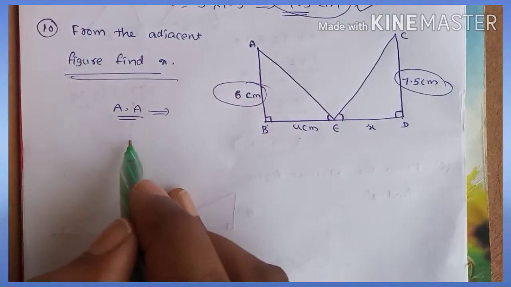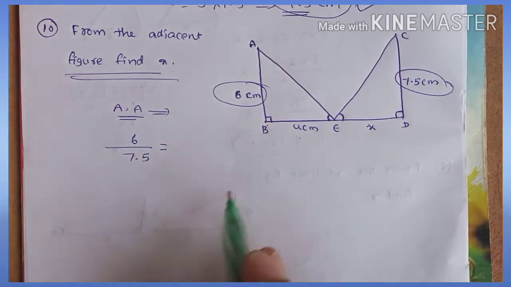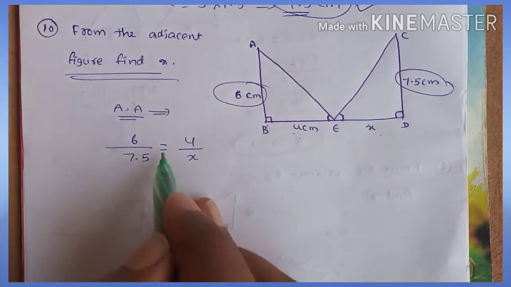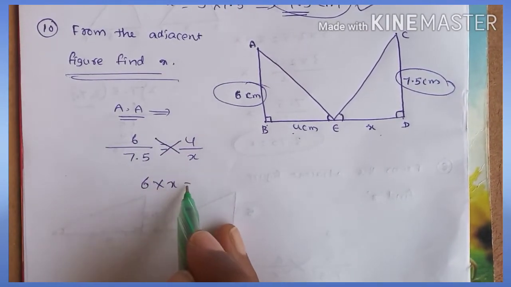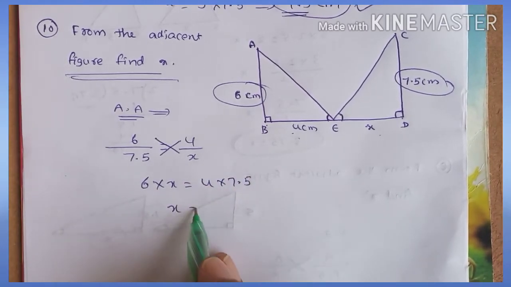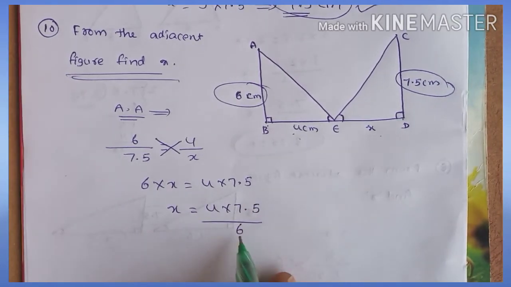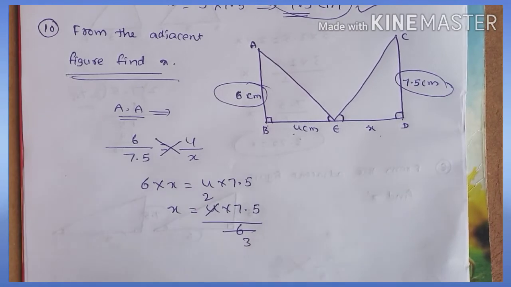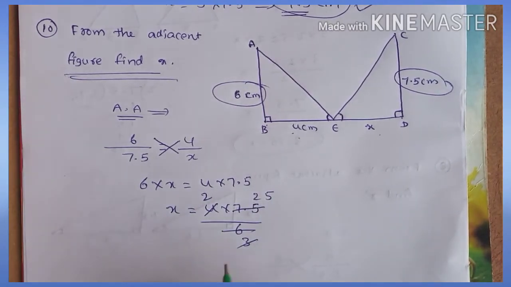First side by first side. 6 by 7.5 is equal to second side by second side, 4 by x. Apply cross multiplication. 6 into x is equal to 4 into 7.5. Value of x is equal to 4 into 7.5 by 6. 2 table, 2 2s are 4, 2 3s are 6, 3 table, 3 25s are 75.